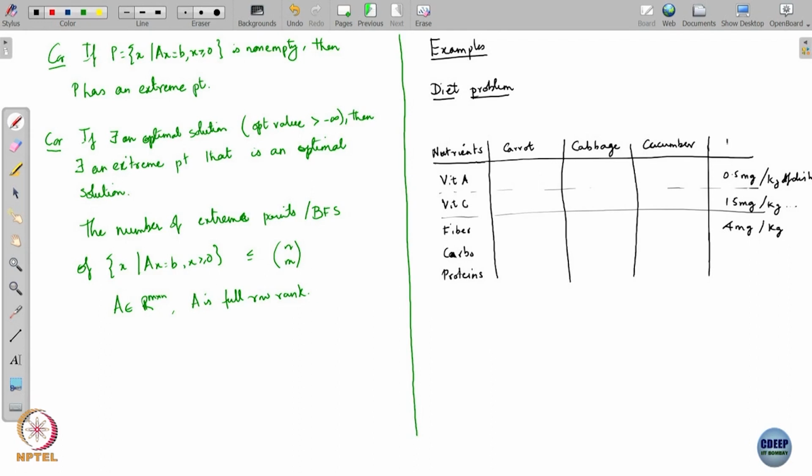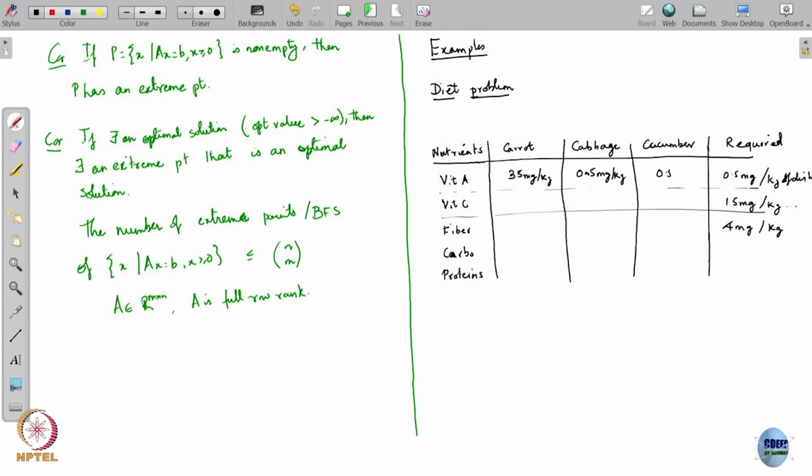So, the last column here gives the required amounts of these nutrients. Now, what we know is carrot has 35 milligrams of vitamin A per kg of the carrot. Cabbage has 0.5 milligrams of vitamin A per kg of the cabbage.